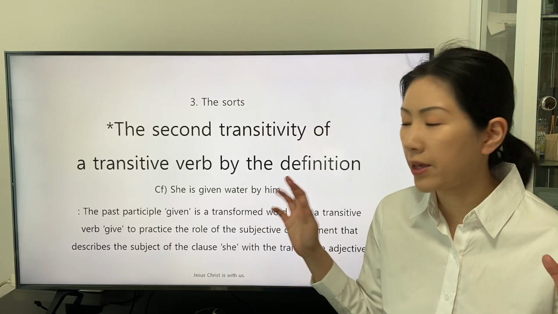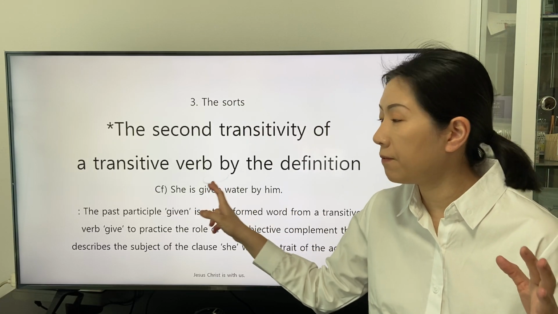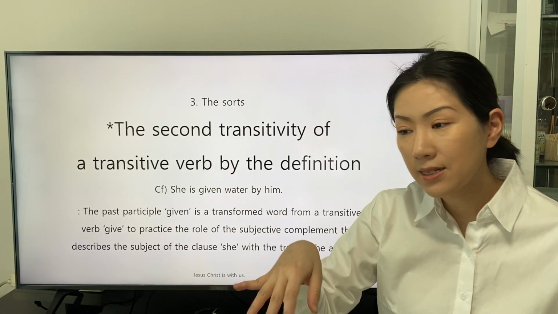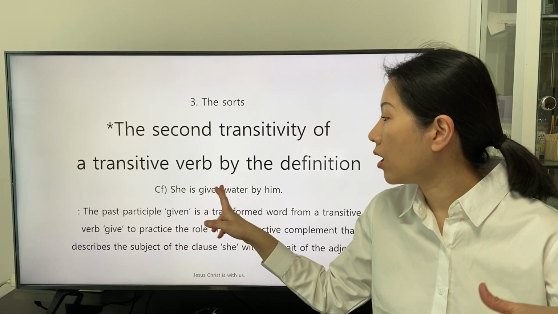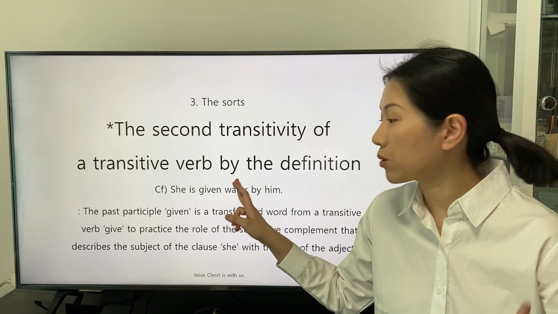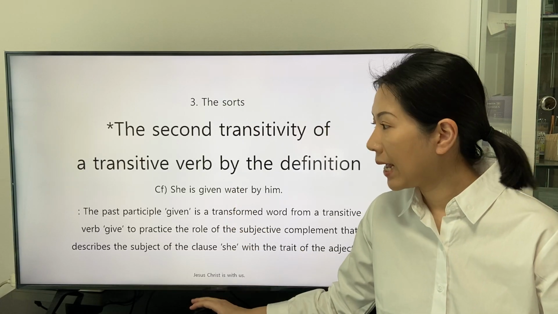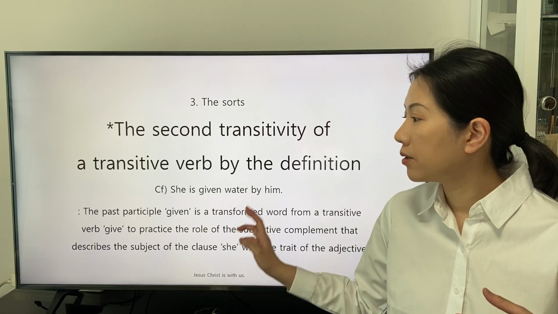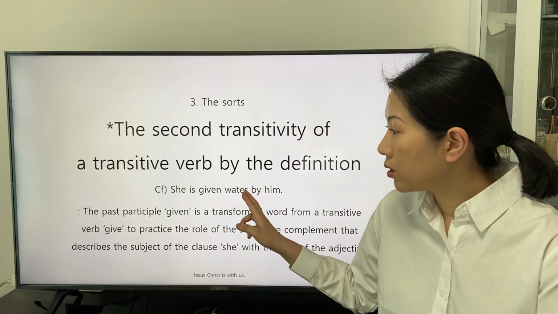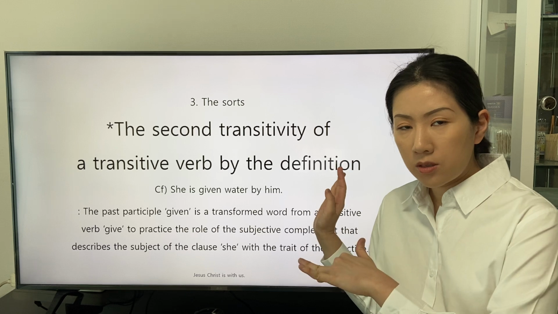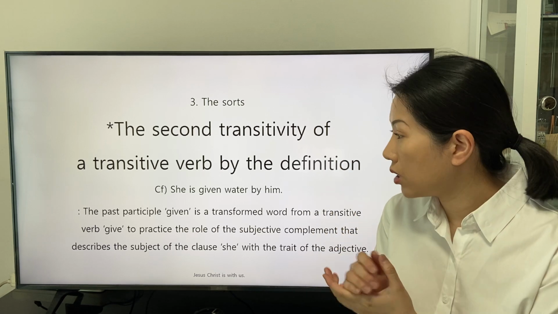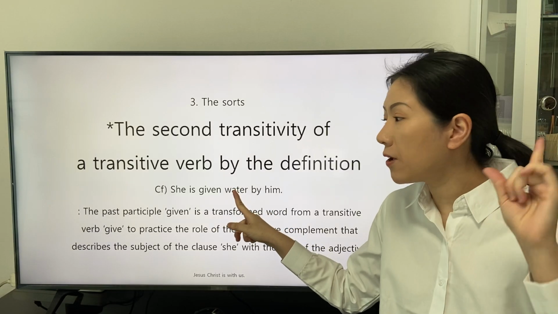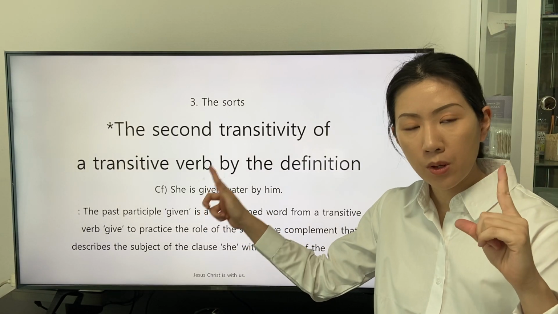So we can understand that the definition of the transitive verb give is delivered to the object water as it is in the previous clause. In this clause as well, we can say that water receives the definition of the transitive verb give.